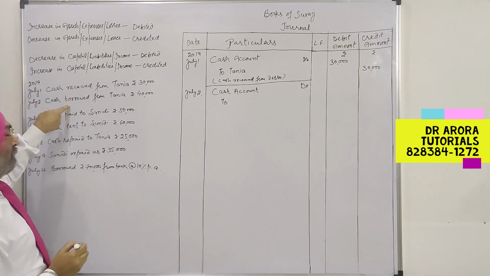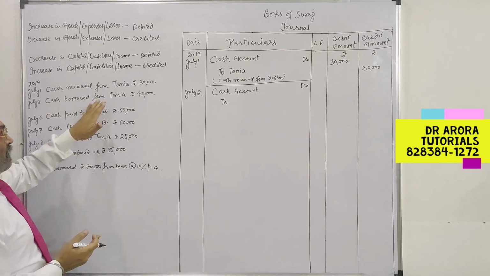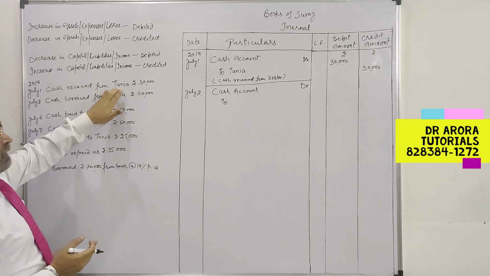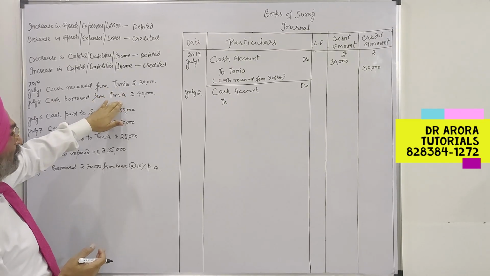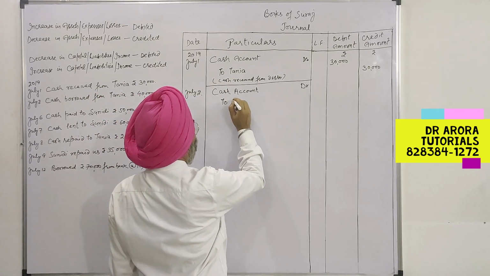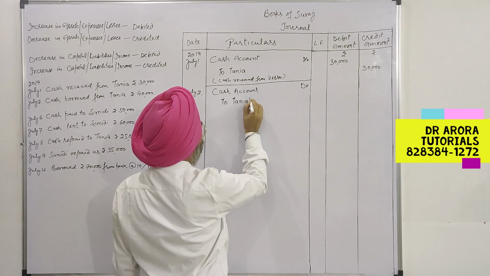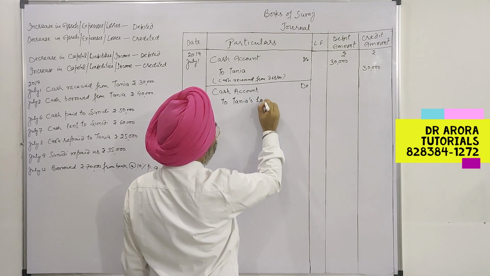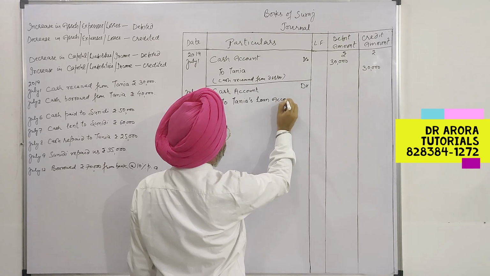When we have borrowed the money, we are to repay it. We are to return it. So it is an increase in liability. Here it was a decrease in asset, which was debtor, and here it is an increase in liability. Whenever we borrow the money, the word loan will be used after the name of the person.